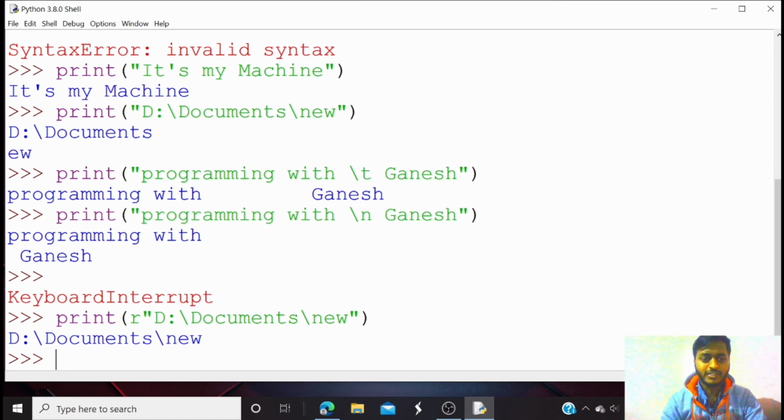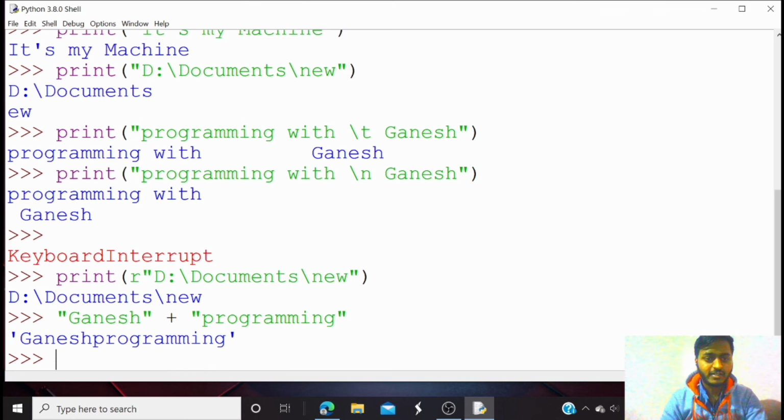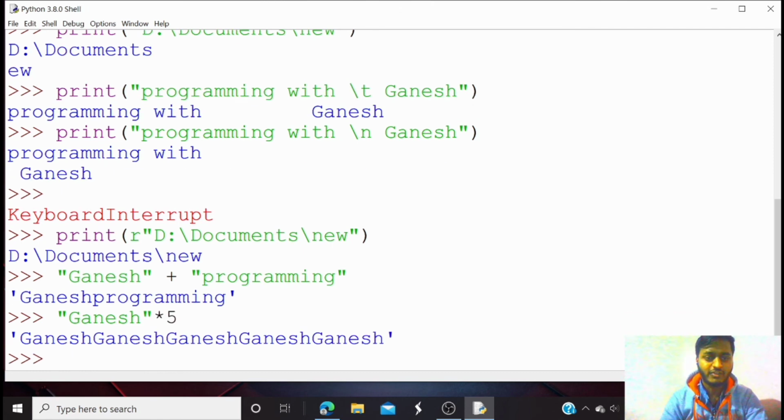So let's have some fun with strings. If I write here Ganesh plus, and here I am using programming, what will it print? It will concatenate the two strings. The plus sign here will concatenate the two strings. What if I write here Ganesh and I want to print it 5 times? I will just do Ganesh into 5. It will print the Ganesh value 5 times.